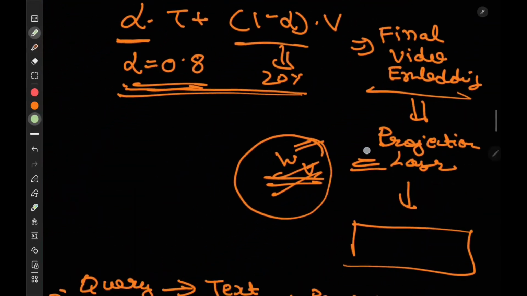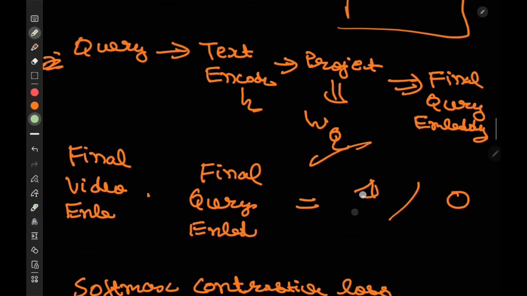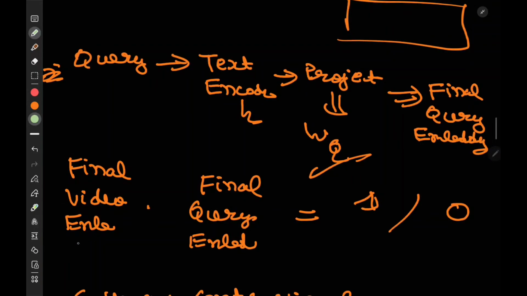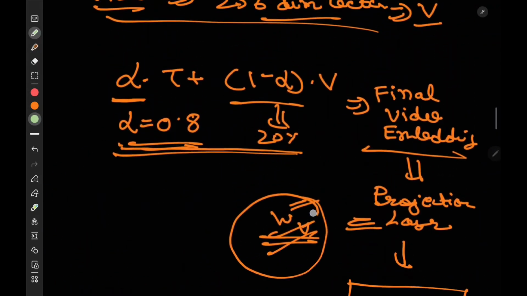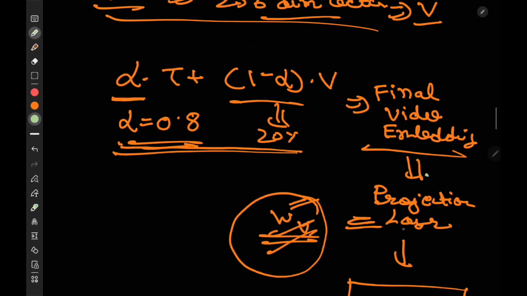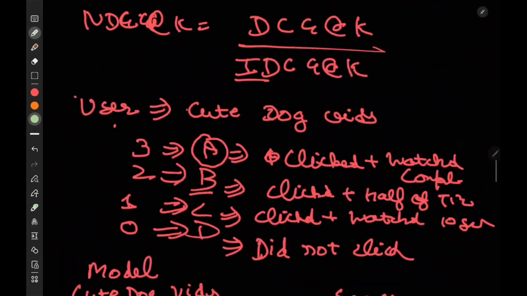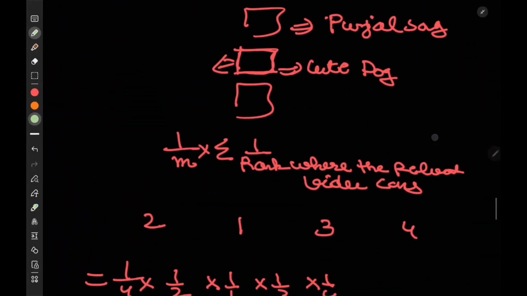You know how? So we have something like this. You had this final video embedding. How did you get the final video embedding? That is multiplying it by the projection layer, and you get a final video embedding, right? This is the thing that you save. But where do we save? That is a question.